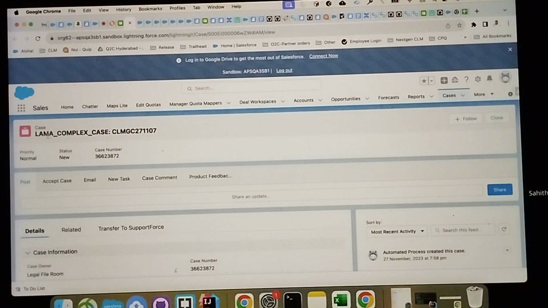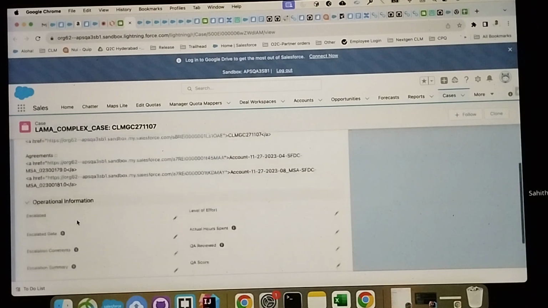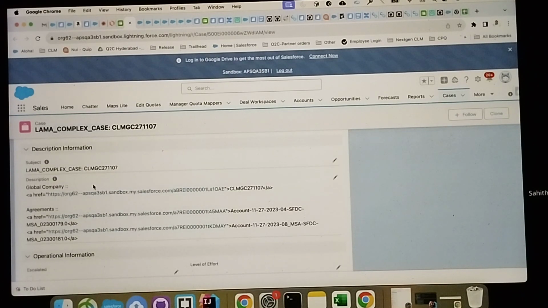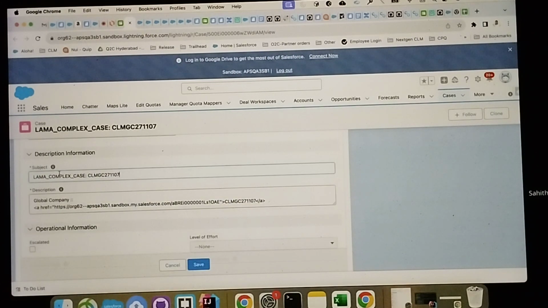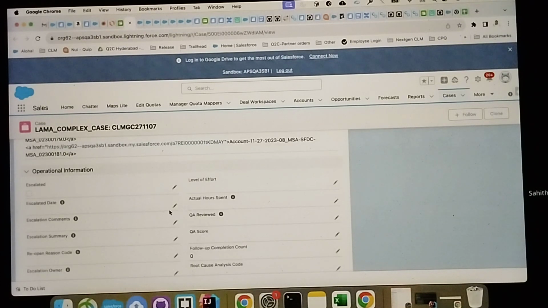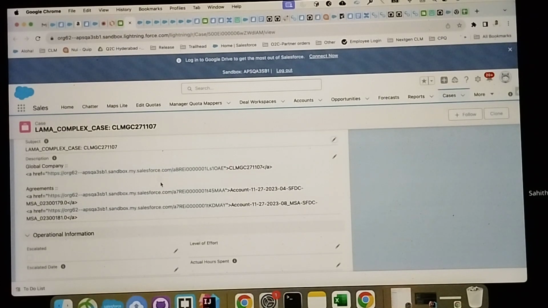And as it is giving a proper subject, for example, you can see this is a LAMA complex case, because we have multiple agreements in the same global company. So it specifies what the global company is and what the subject of it is, so that they can see this one. Okay, this has multiple agreements, and it is a complex case. What do we need to do here? So they will decide.